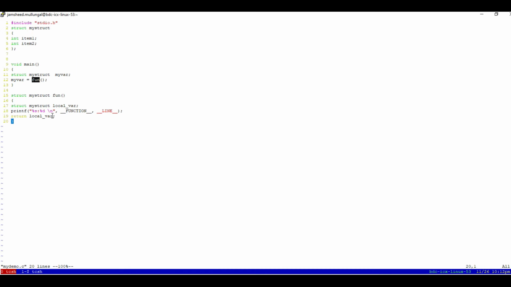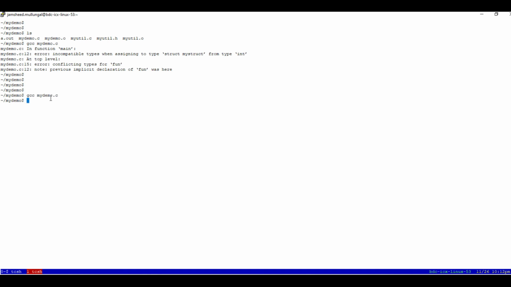So how to avoid the implicit declaration? If you put a declaration of this function, the real declaration, somewhere above this line, then the compiler wouldn't do an implicit declaration and no conflicting declarations will happen. So let me create a function declaration here. I'm putting a declaration at line number 9, which says fun is a function which returns struct. So at line number 14 it doesn't make any implicit assumptions. So let's compile this code now and see. Yeah, there is no problem. Now everything is resolved.